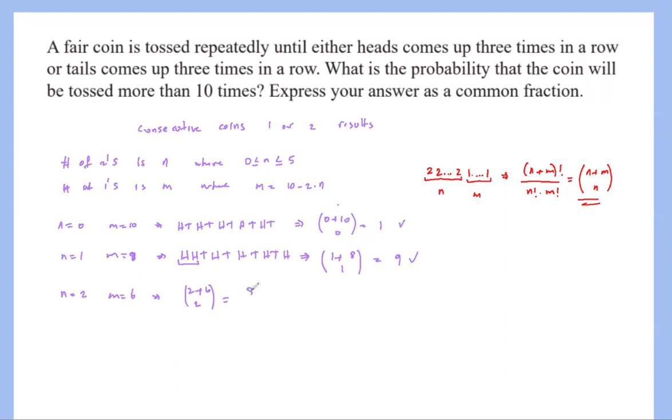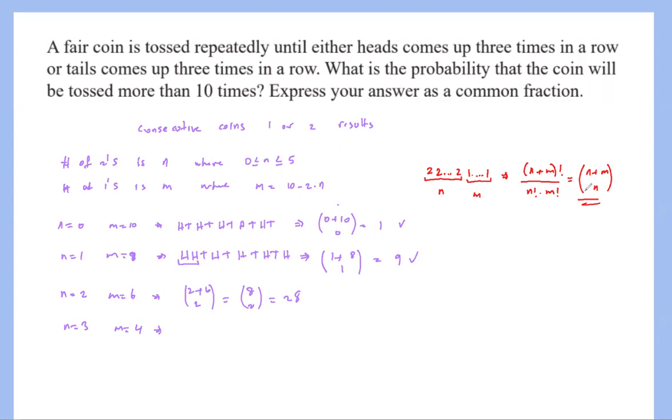And that will be 8 choose 2, and that's going to be 28. And then if I choose n equals 3 and m equals 4, based on the 10 minus 2n, so that should be n plus m. Actually, I should have chosen maybe this is like 6, but it doesn't matter. So I'm going to just keep it as 2.